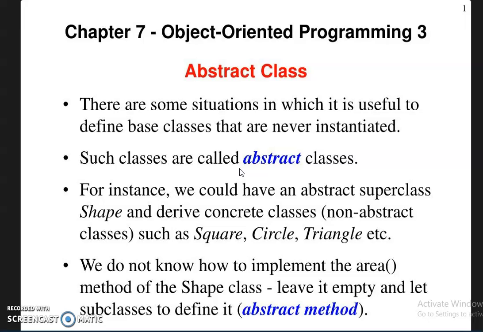For instance, we could have an abstract superclass, Shape, and derive concrete classes, that is, non-abstract classes, such as Square, Circle, Triangle, etc. We don't know how to implement the area method of the Shape class. Leave it empty and let the subclasses define it. That is called the abstract method.